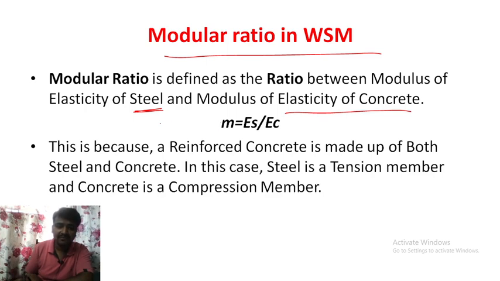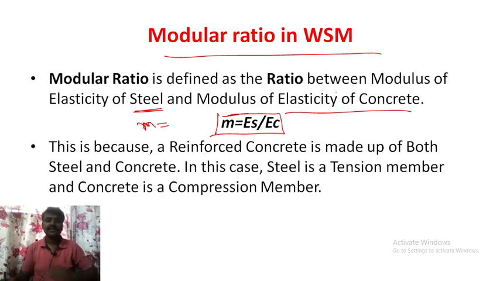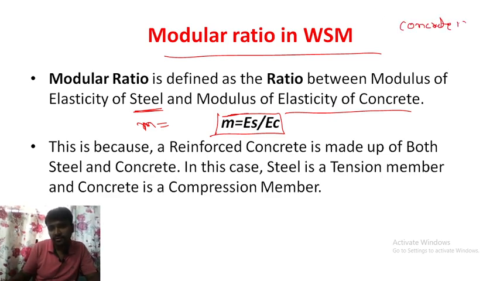It is denoted by m, so m is equal to Es by Ec. You have to remember this formula. This is because RCC is made up of both steel and concrete. In this case, steel is the tension member and concrete is the compression member. Always remember, concrete is good in what?